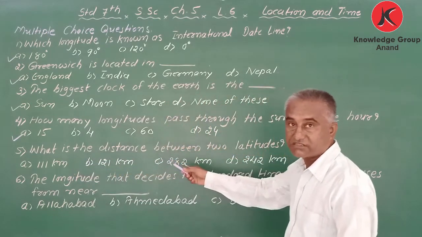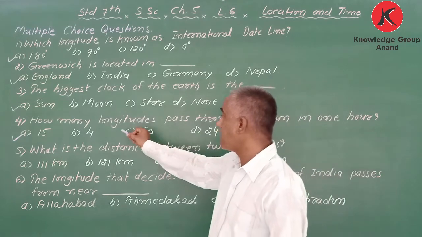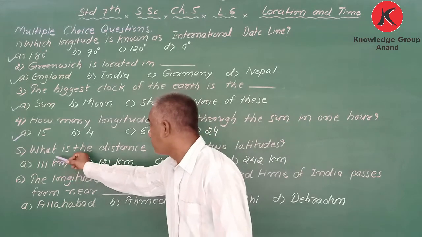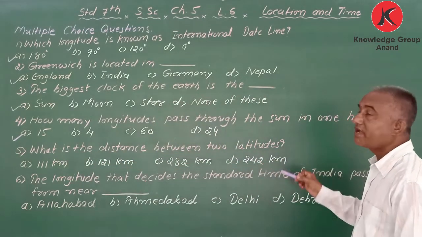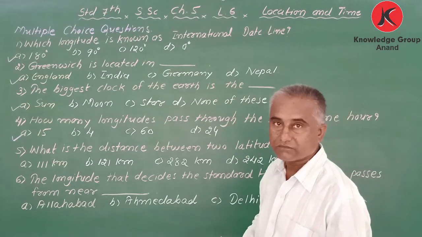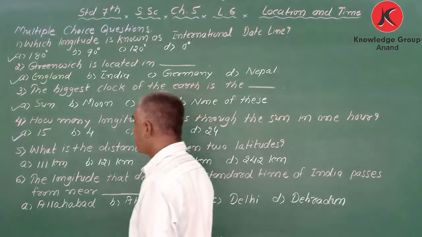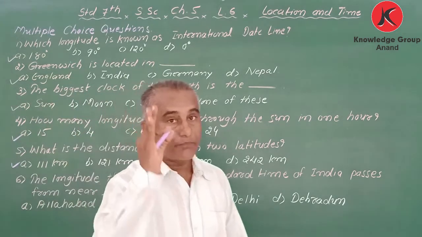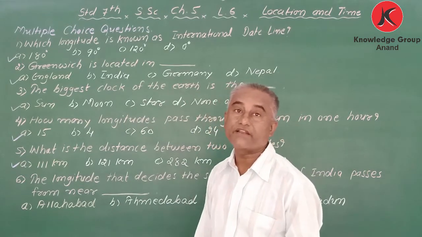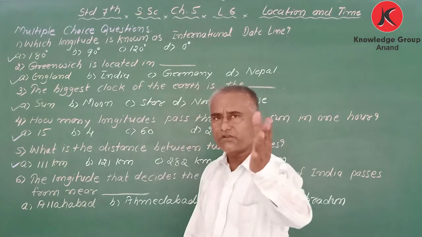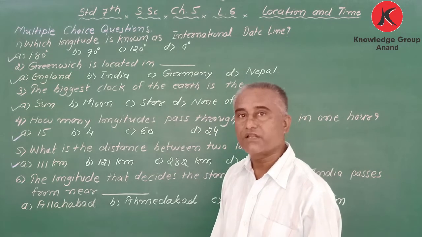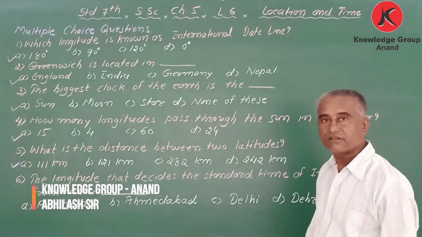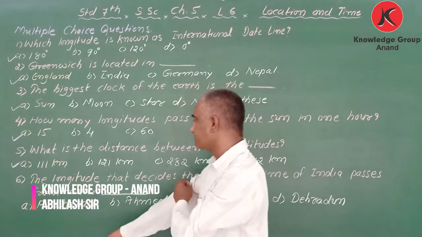What is the distance? Here, remember, I have asked about longitude before. Here something different: what is the distance between two latitudes? Yeah, superb. 111 kilometer. Without giving options, you are able to answer. It means you have prepared nicely. I am proud of you, my dear student. If you learn one time, surely it will come to you. So the distance between two latitudes is 111 kilometer.